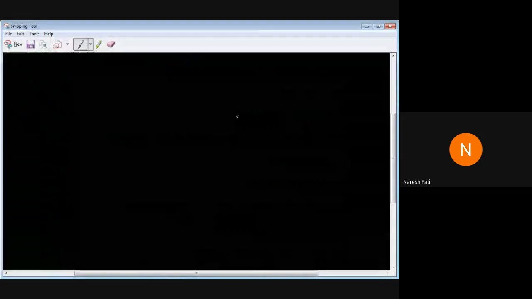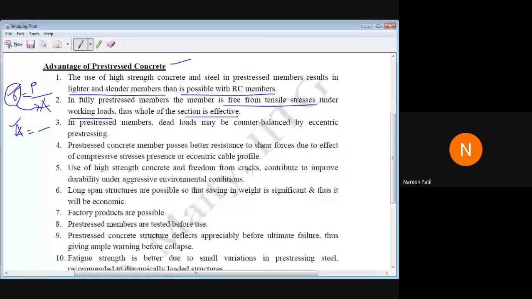And because of that, what will happen? The concrete will be continuous under compression. So there will be no tensile stresses in the concrete.